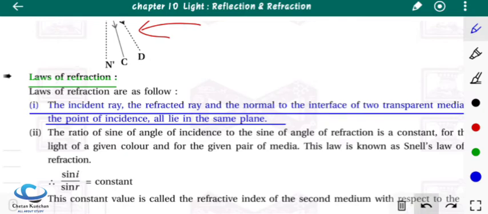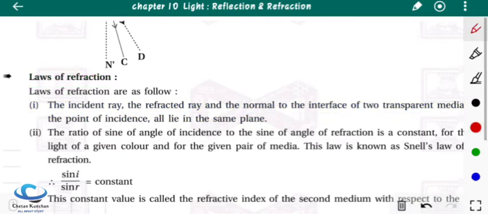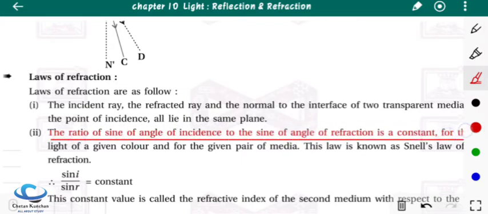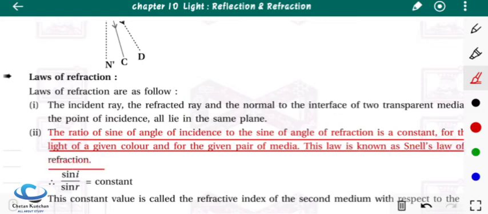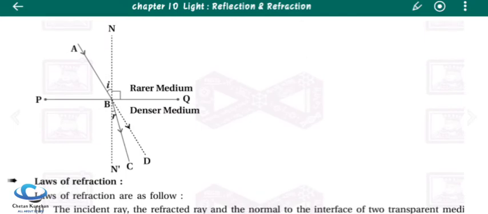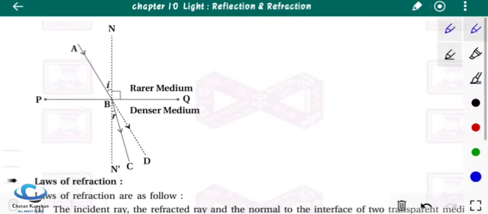Then after, the second law: the ratio of sine of angle of incidence to the sine of angle of refraction is constant for the light of given color and for the given pair of media. This law is also known as Snell's law of refraction. As you can see here, there are two angles forming. This is the incidence angle and this is the refraction angle. So both angles are having specific measures.